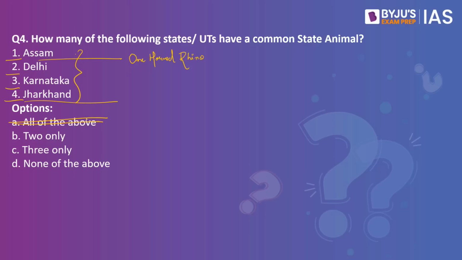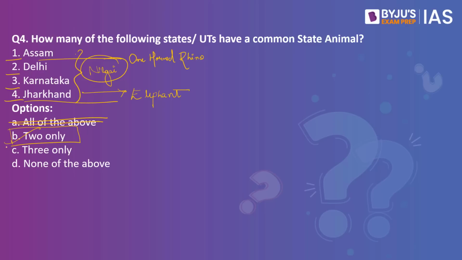Now, the state animal of Delhi is Nilgai. Nilgai is often in the news because of the damage it causes to the crops. Some of the states in India have even classified them as vermin animals because they damage the standing crops. So you might have come across this in the news often. Now coming to the state animals of Karnataka and Jharkhand. The state animal of these two states is the elephant. So the right answer here would be option B, 2 only.